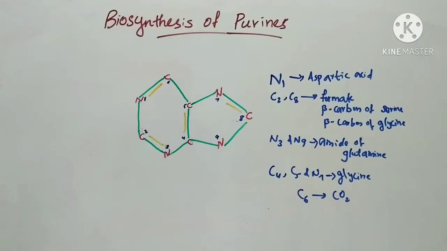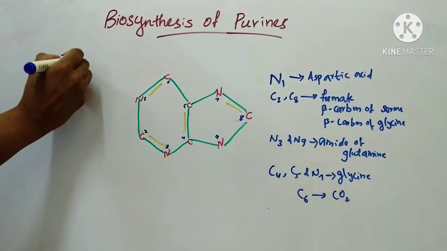Hello everyone. Today we will discuss biosynthesis of purines. Purines are built up as nucleotides. There is no dietary requirement of purines. The body can synthesize them. Purines are first synthesized as the nucleotide inosinic acid.